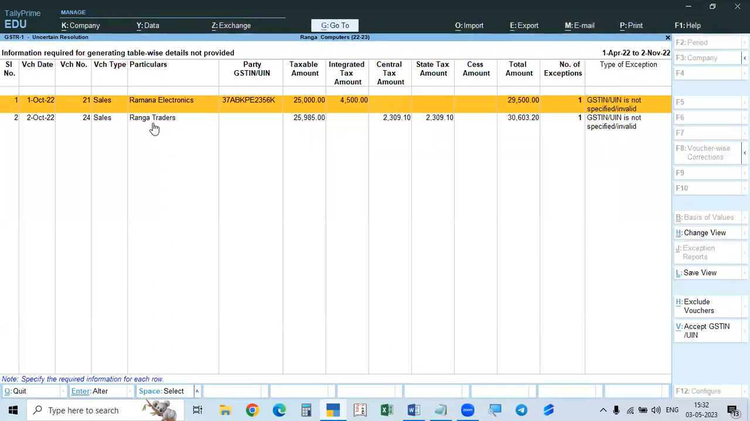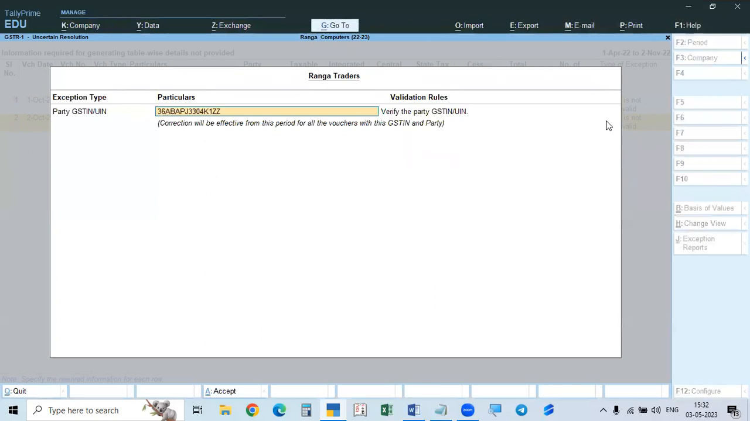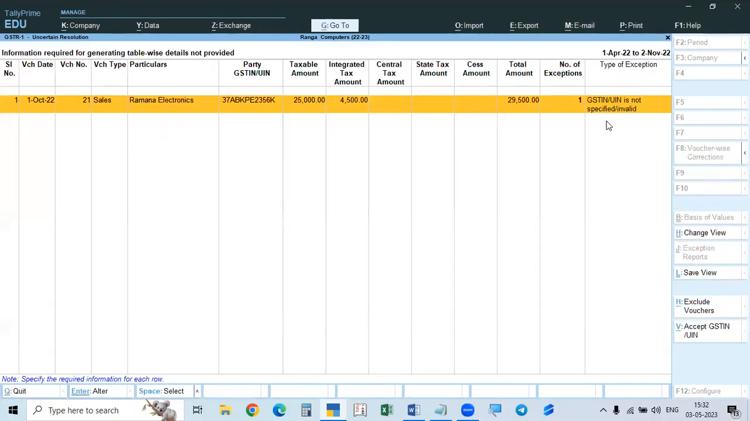And here, this is Ranga Traders. So we'll do this also. Now, for example, this is the same number, no problem. But company and parties should not be there. The parties may be, because it's not the correct number actually. Something like this, given in the portal, that I collected. In this case, GST UIN is not specified or invalid. Even if it is specified and it is showing an error, it means it is invalid. It is not a correct number.